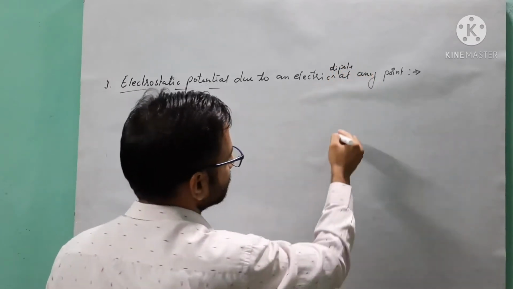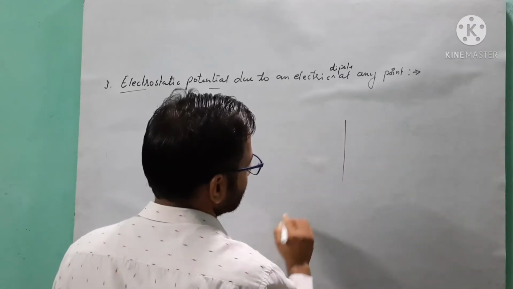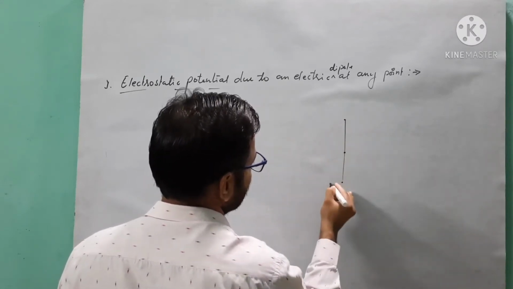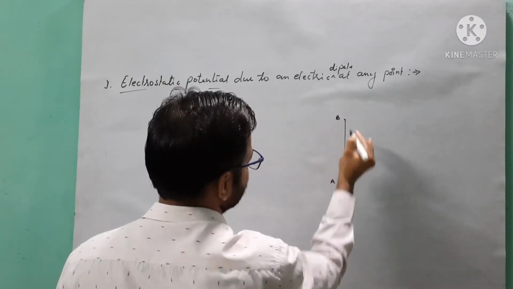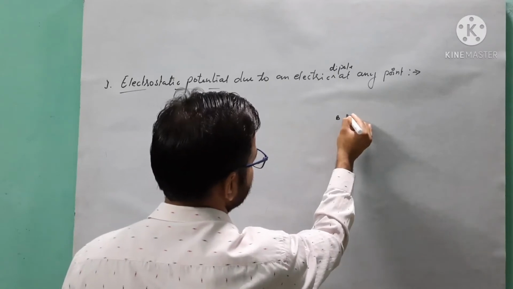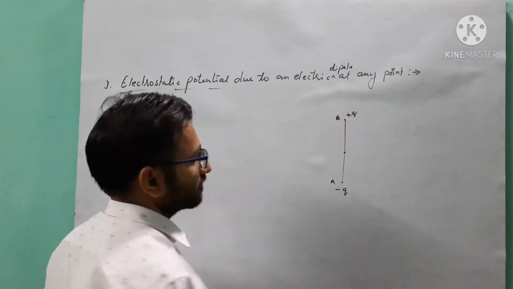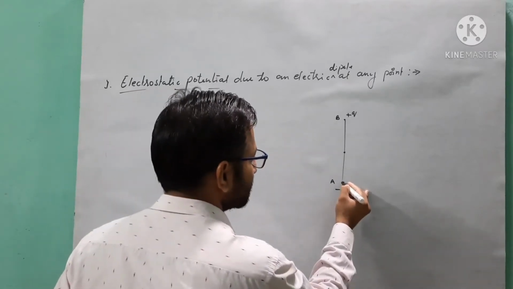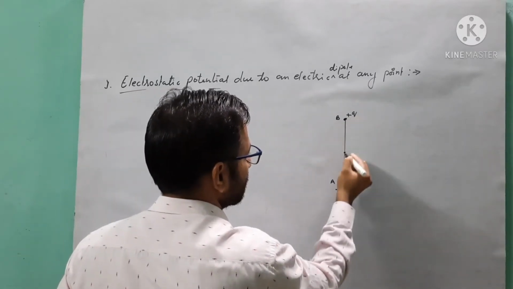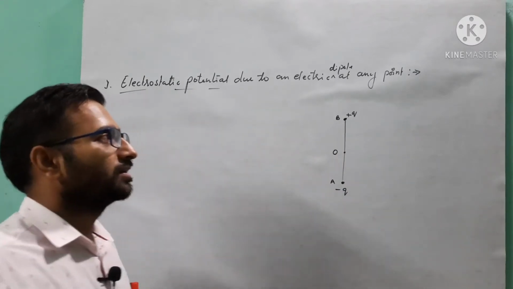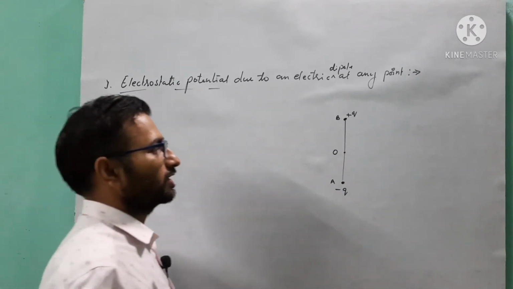Here we will assume we have a dipole, suppose AB, with minus q and plus q as the charges at points A and B, and O is the midpoint from where we will calculate the electric potential at any point.